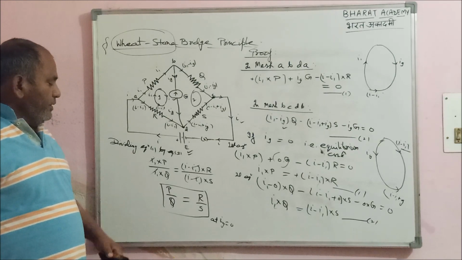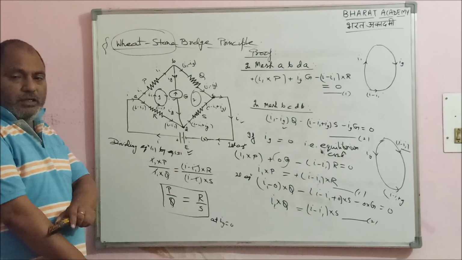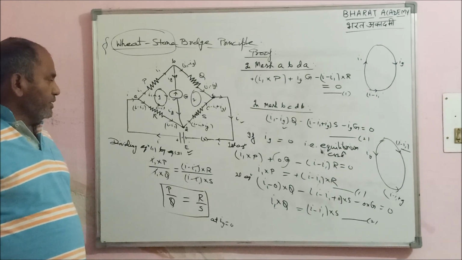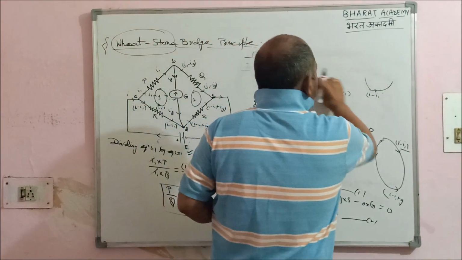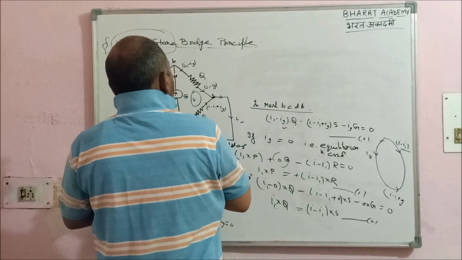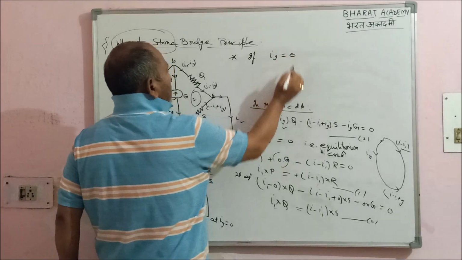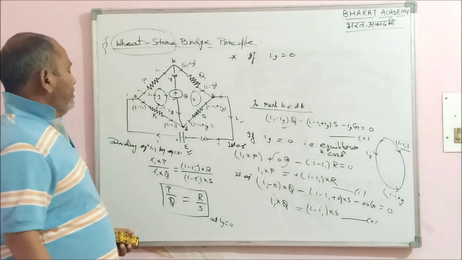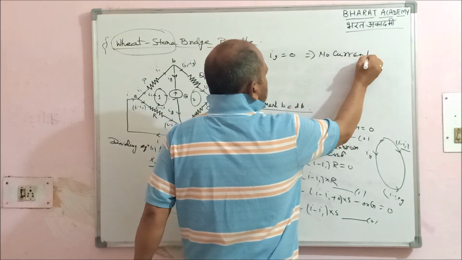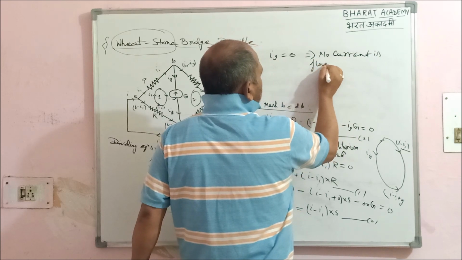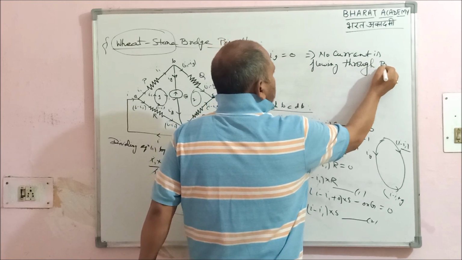Right? So with this we can calculate S, and we can calculate the resistivity of the metal of that wire. So Ig is 0. If Ig is 0, it means no current is flowing through BD.